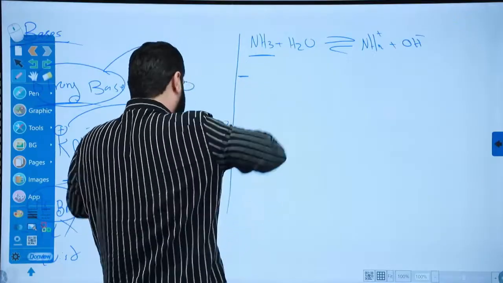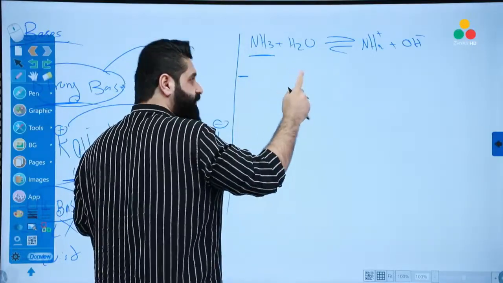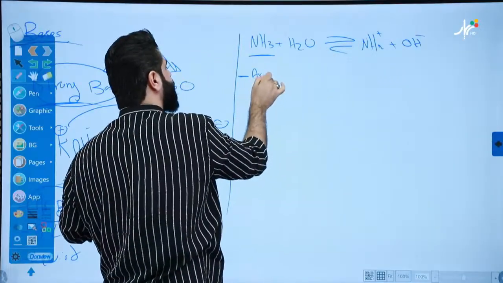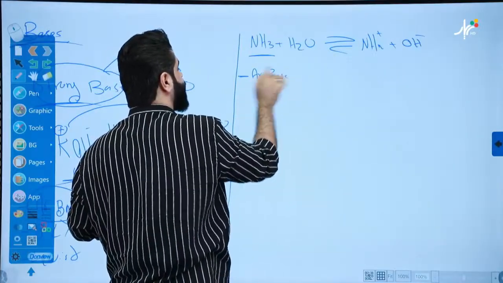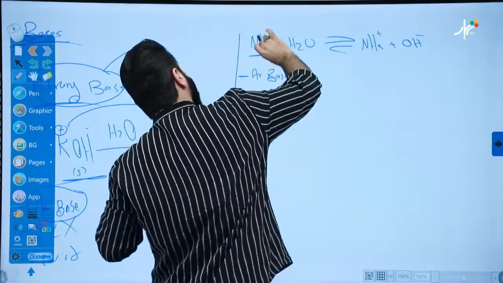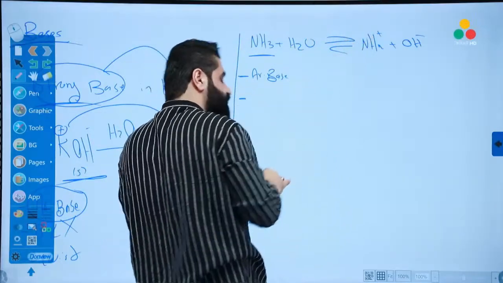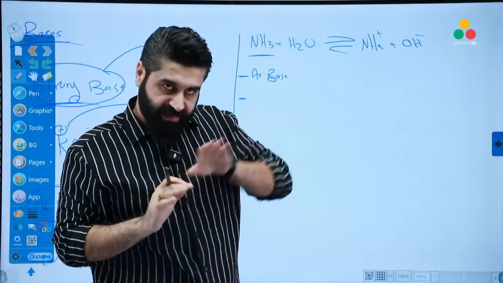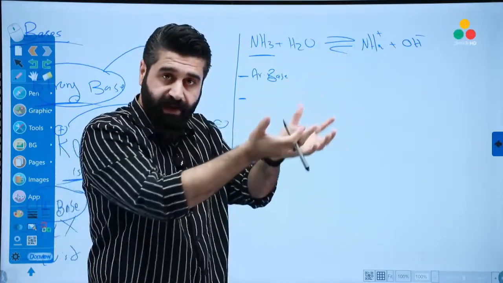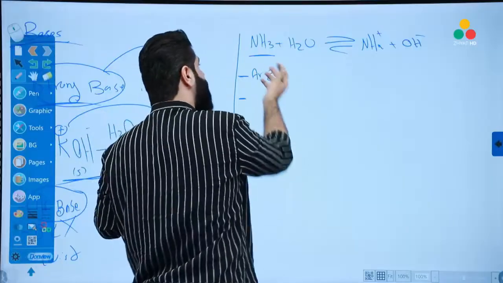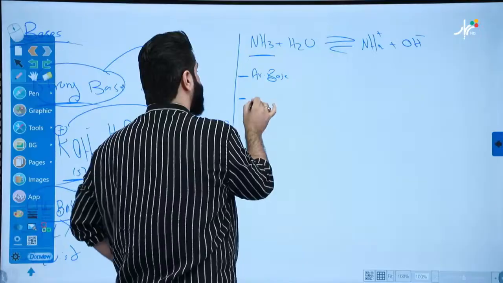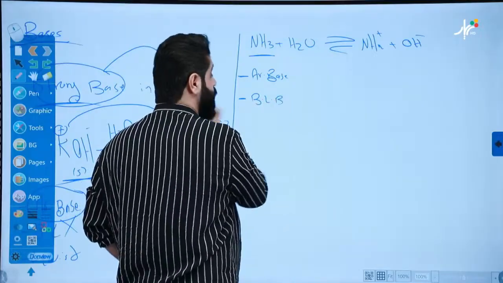Good. According to Arrhenius, there's water, it produces OH. So this is an Arrhenius base. Very good. According to Brønsted-Lowry, NH3 has been converted to NH4+. How to convert NH3 into NH4+? By accepting a proton. So this is a proton acceptor, a proton attractor. It will become a Brønsted-Lowry base also.